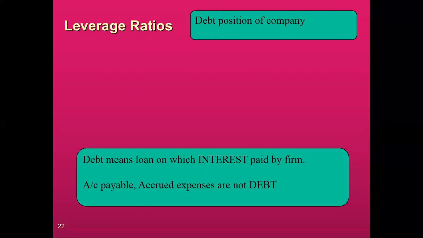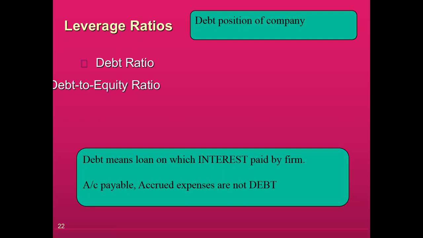And for common understanding, you can keep in your mind that debt will be taken on any loan on which we intend to pay interest. Generally, we do not pay any interest on accruals and suppliers account, so these will not be taken as debt. So leverage will show how much debt company has, and there are two different ratios that might be applied over here.